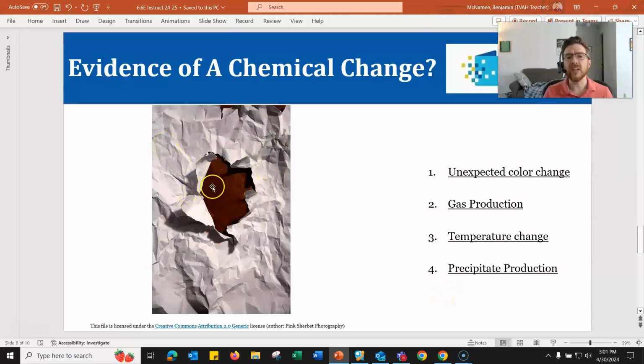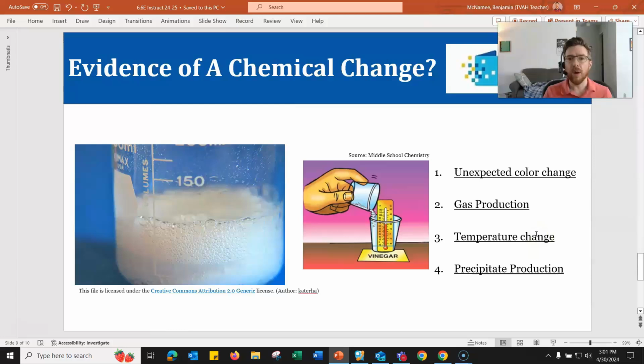All right, so we have this wrinkled and ripped paper. I don't see an unexpected color change or gas production or temperature change or precipitate, this one would be a purely physical change. We have just changed the form of the paper, but we haven't changed what the paper is on the chemical or particle level. One more.